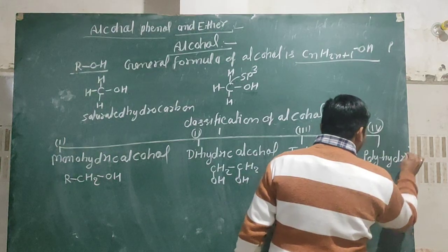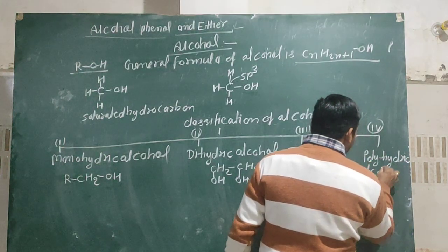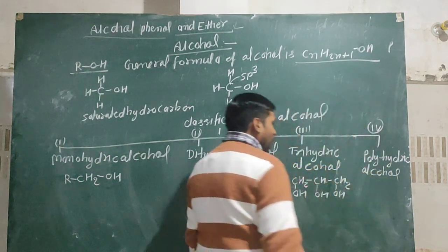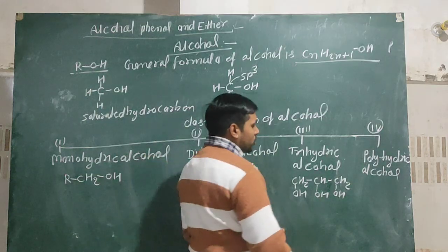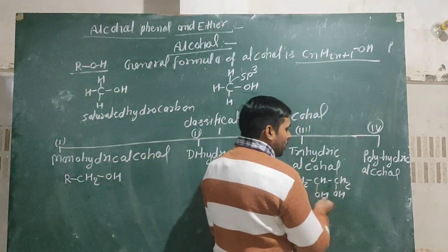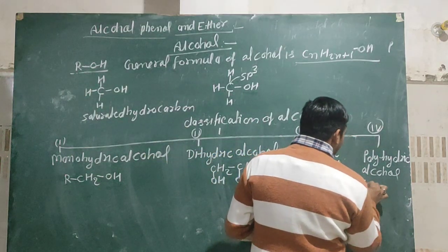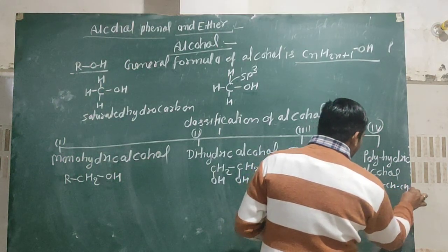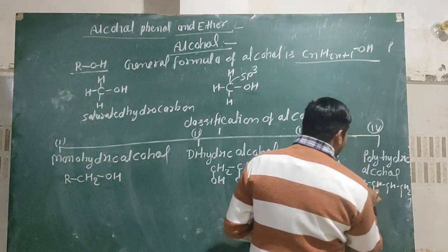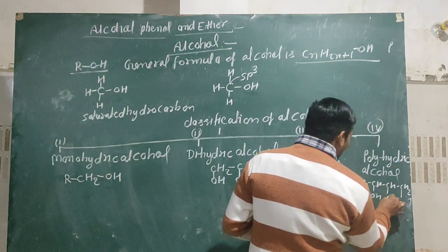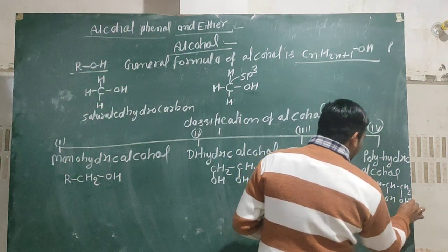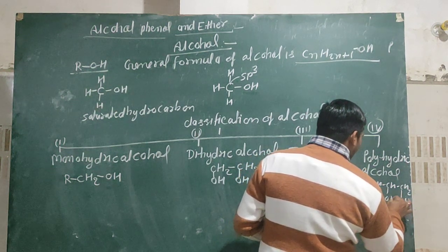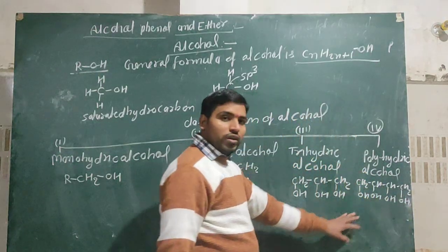Polyhydric alcohols are those which contain more than three OH groups, like CH2, CH, CH, CH2. Every carbon contains an OH group and these OH groups are more than three, then it is known as polyhydric alcohol.